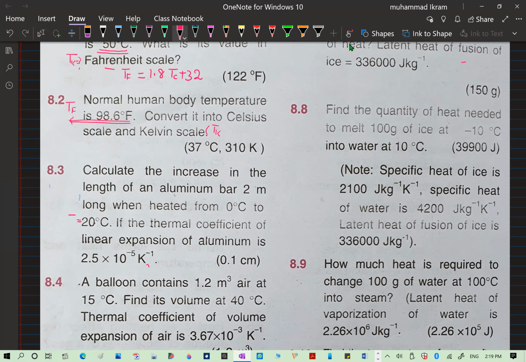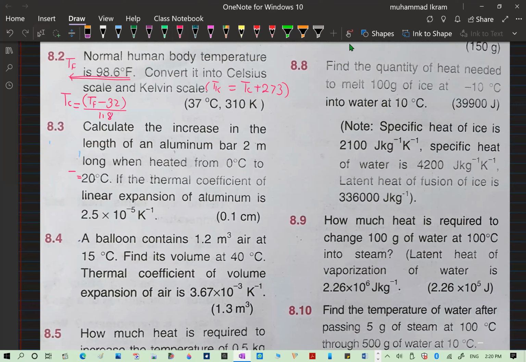From the temperature in Fahrenheit given, 32 is plus there, do it minus, and then you see the centigrade scale is multiplied by 1.8, so there you divide this by 1.8, and that will be the temperature in centigrade. So once you get the temperature in centigrade, then add 273 here and you will get the answer for the change into the Kelvin. So these are very easy.